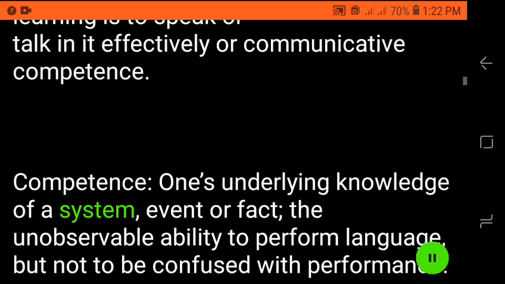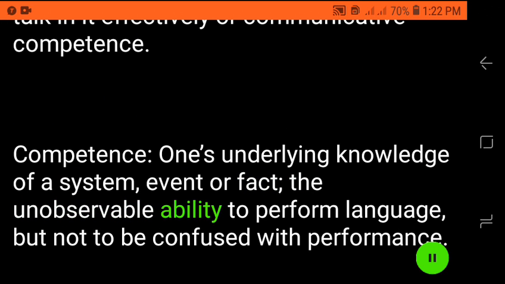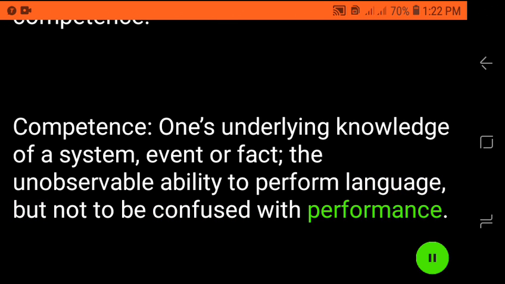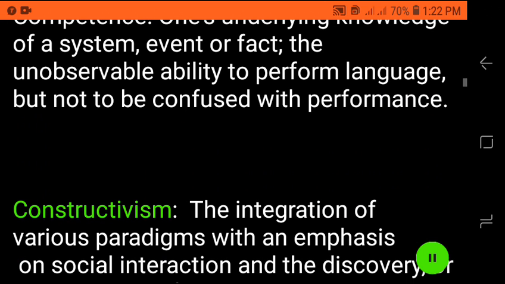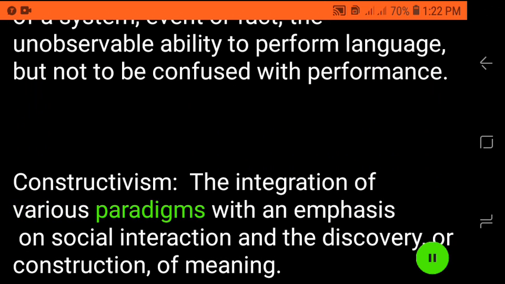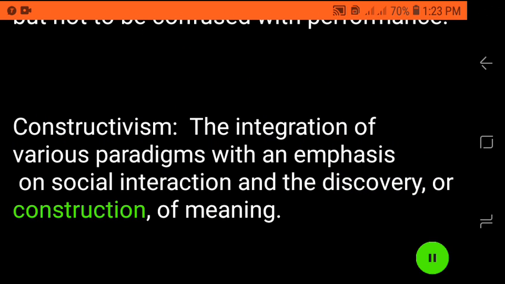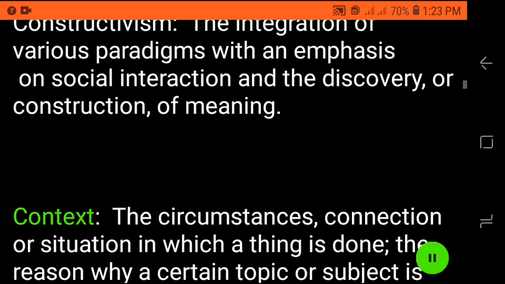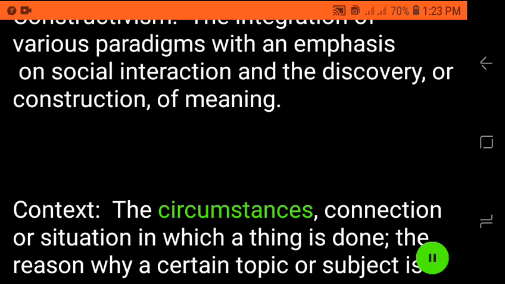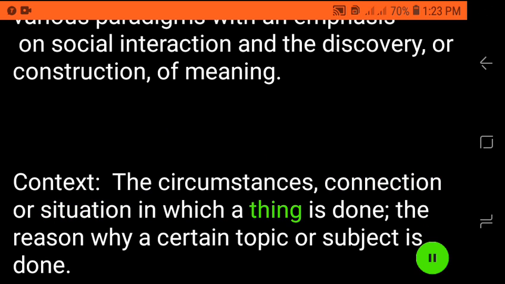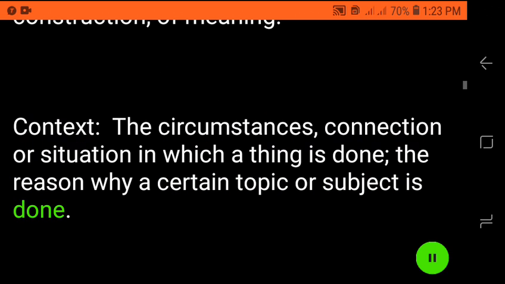Competence: one's underlying knowledge of a system, event or fact. The unobservable ability to perform language, but not to be confused with performance. Constructivism: the integration of various paradigms with an emphasis on social interaction and the discovery or construction of meaning. Context: the circumstances, connection or situation in which a thing is done. The reason why a certain topic or subject is done.